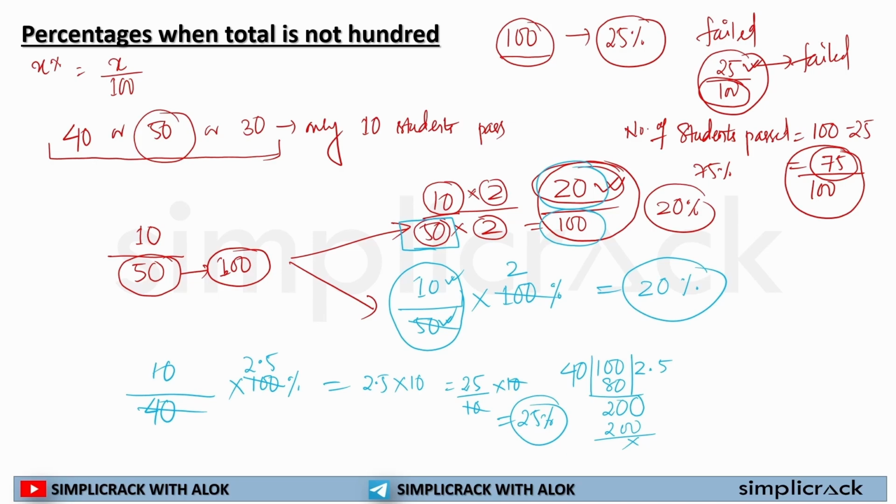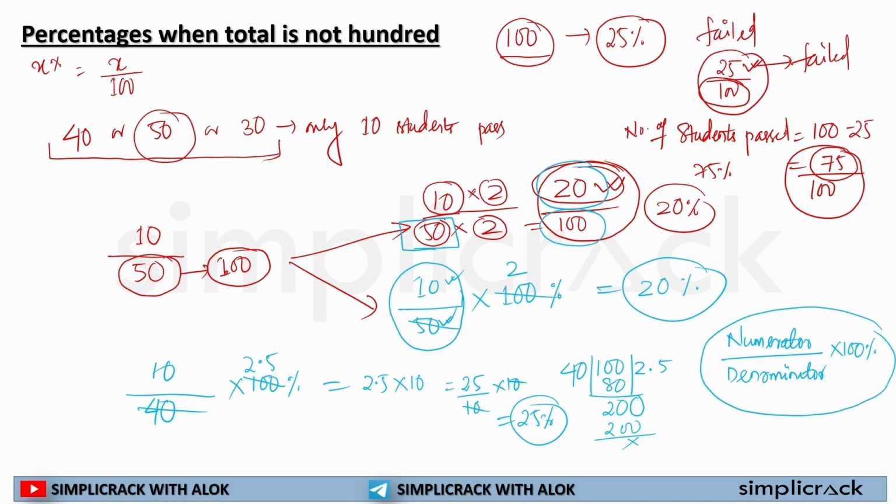So the learning point from this chapter was that if the number is not out of 100, you shouldn't be worried about it, because you will simply follow this formula: numerator divided by denominator, multiplied by 100%.